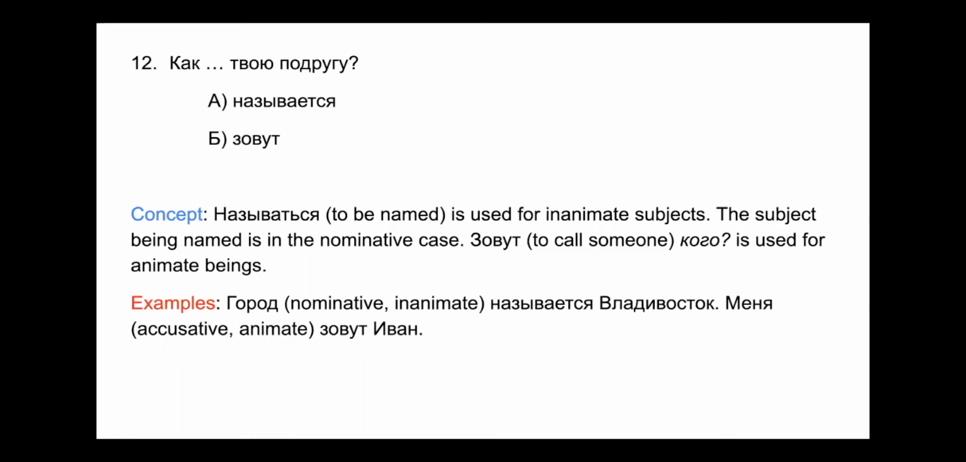Let's get started. Номер 12. Как называется или как зовут твою подругу? Here, the concept is they want you to differentiate between two verbs being used to name something or call something a certain way.